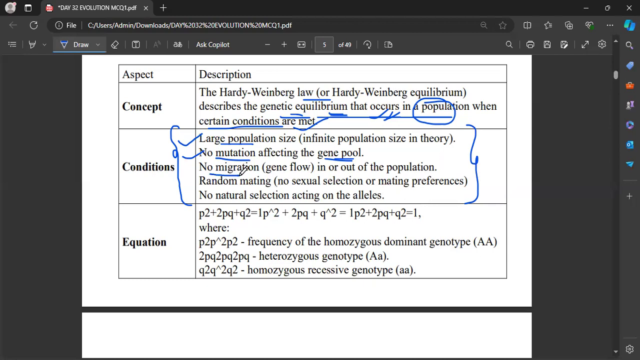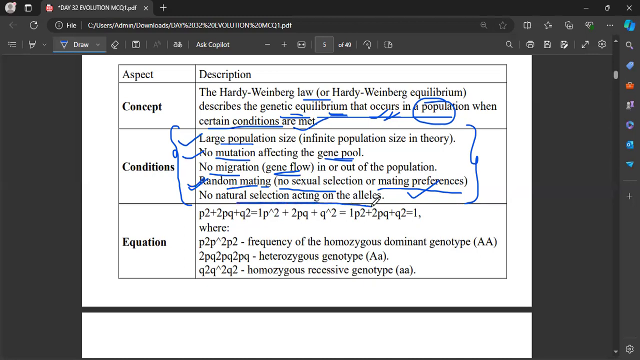And also no migration. If there is no migration, definitely there will be no gene flow in or out of the population. Random mating. So here, random mating, no sexual selection, no mating preferences. See, whatever the organism is, even if we take a bird, if a male builds a nest very correctly, very strongly, only then will the female choose that particular male and they live together. What they have said here is random mating. There will be no preference in mating. It just goes and breeds and gives rise to the next generation. This is what random mating is.